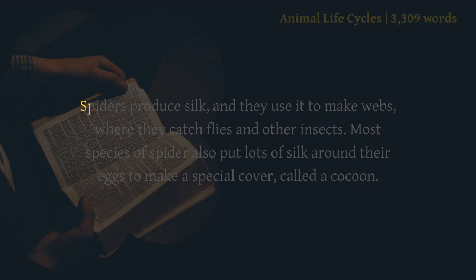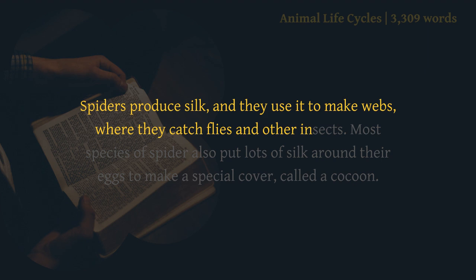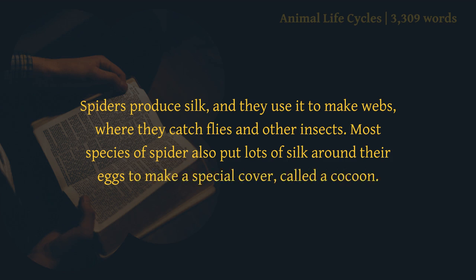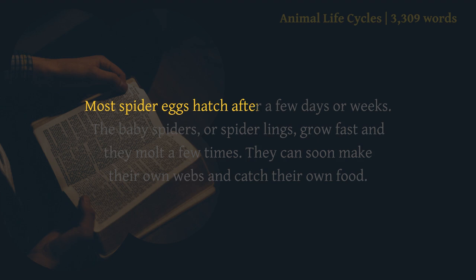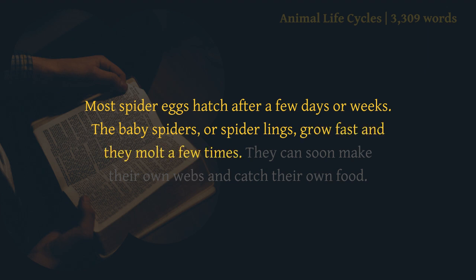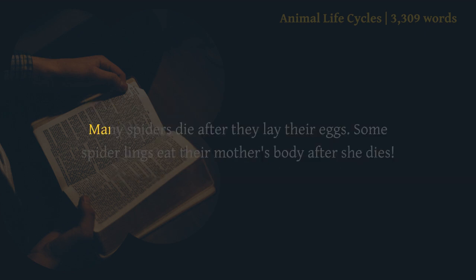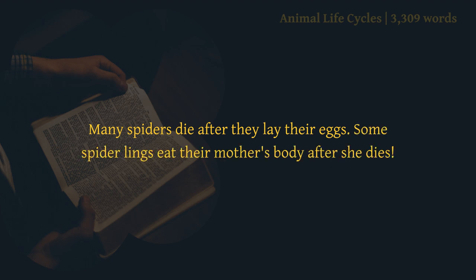Spiders. Spiders produce silk, and they use it to make webs, where they catch flies and other insects. Most species of spider also put lots of silk around their eggs to make a special cover, called a cocoon. Most spider eggs hatch after a few days or weeks. The baby spiders, or spiderlings, grow fast and they molt a few times. They can soon make their own webs and catch their own food. Many spiders die after they lay their eggs. Some spiderlings eat their mother's body after she dies.